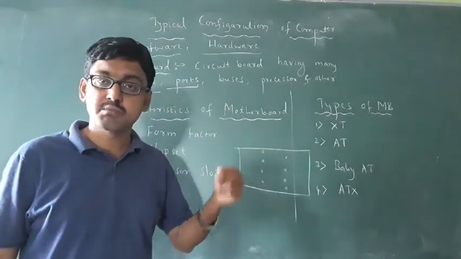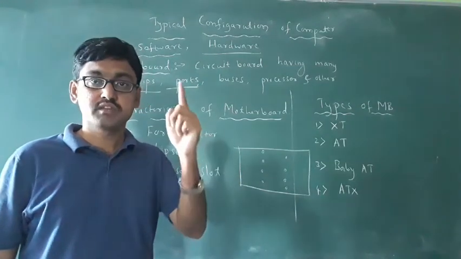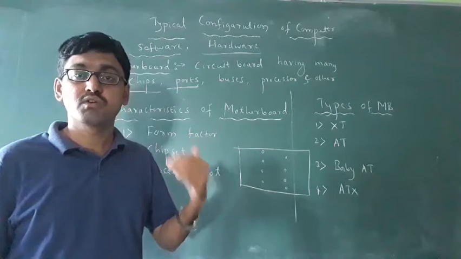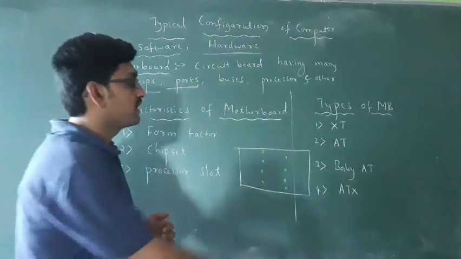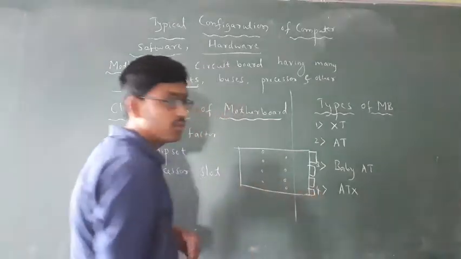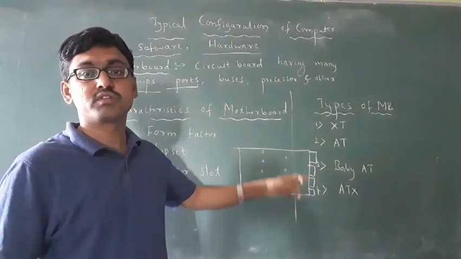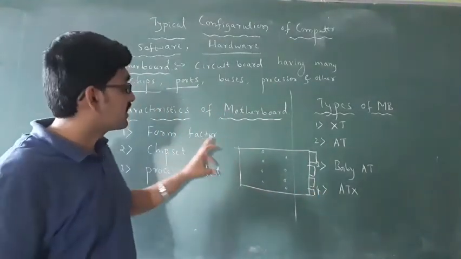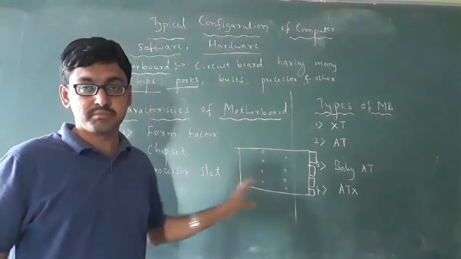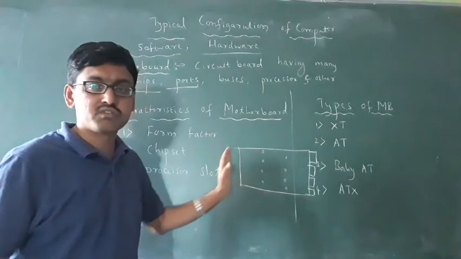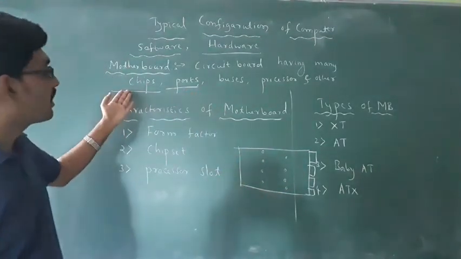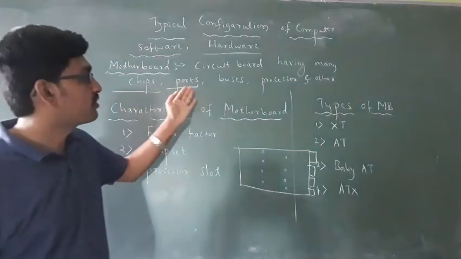Mouse connect ಮಾಡಬೇಕಂದ್ರೆ must and should we want a switch, that is called a port. Keyboard connect ಮಾಡಬೇಕಂದ್ರೂ ಬೇಕು. Then if you want to connect a pen drive, these are called ports. See, here you have ports like this. The ports are connected here. This is called the motherboard. It is a rectangle shape, a circuit board. It consists of electronic components. It is a circuit board which has components like chips, ports, buses.